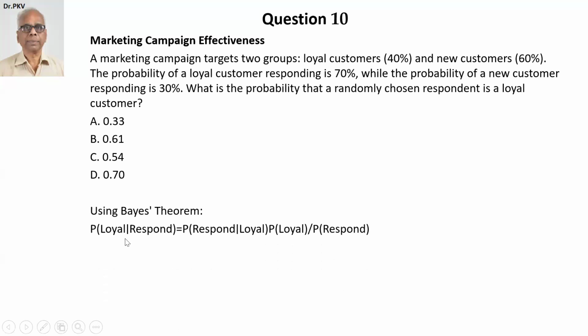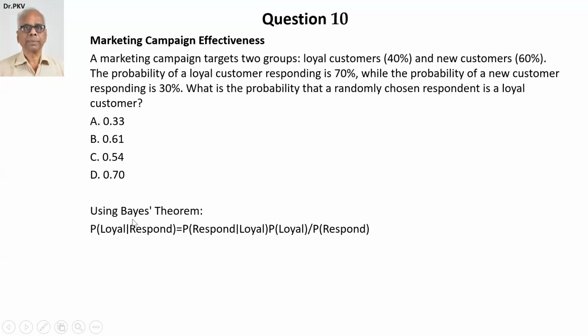You are required to find out probability of loyal given response. Now I can write this as probability of response given loyal, I'm inverting the probability, into probability of loyal divided by probability of response. That is the denominator is probability of response. Why?